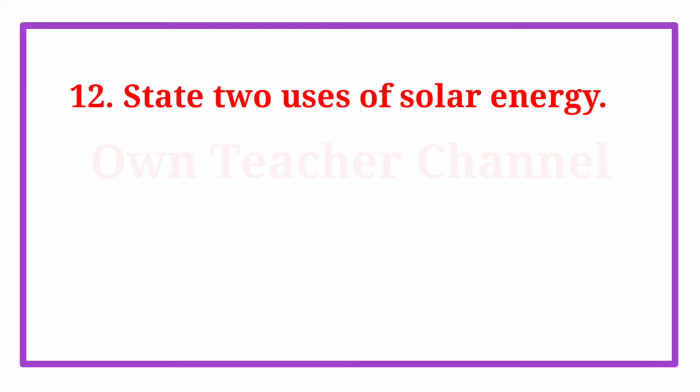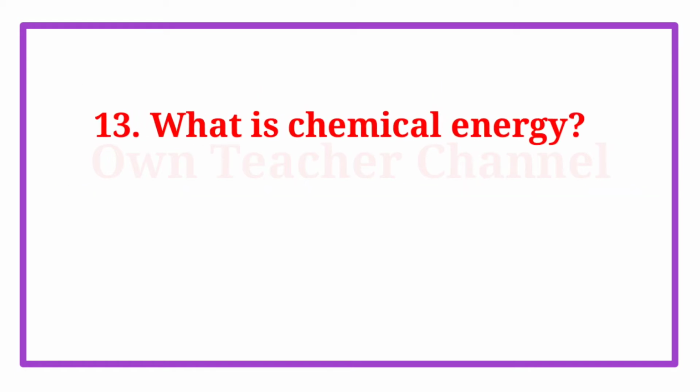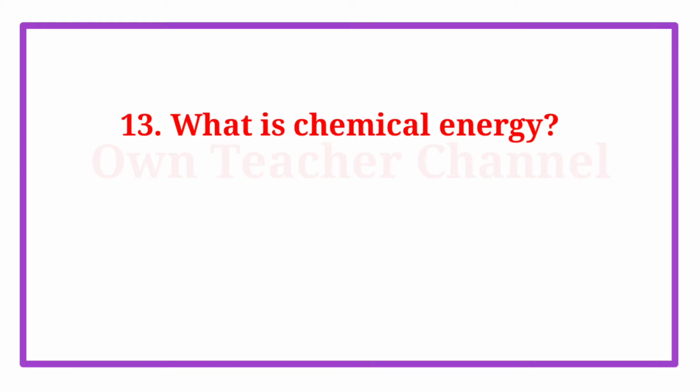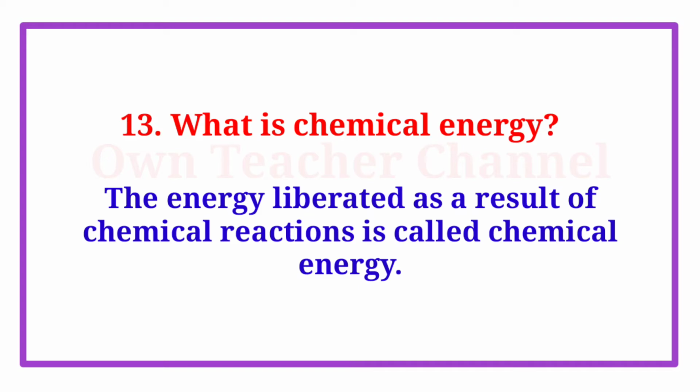Question 12. State 2 uses of solar energy. 1. Solar energy can be converted into electrical energy. 2. Plants use solar energy for photosynthesis. Question 13. What is chemical energy? The energy liberated as a result of chemical reactions is called chemical energy.